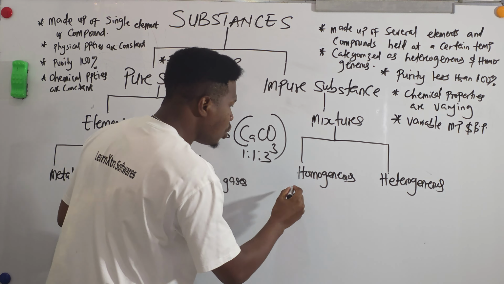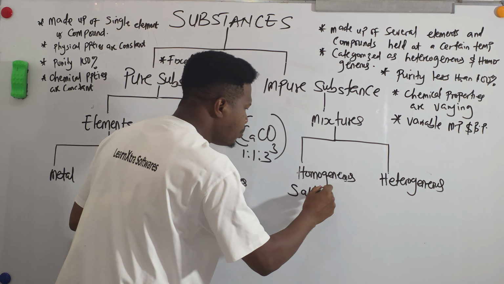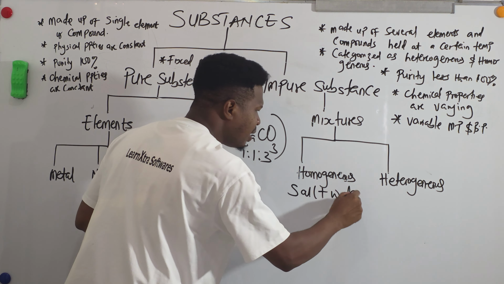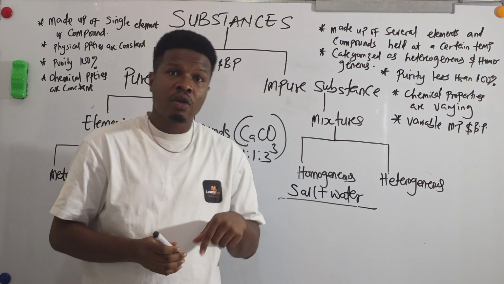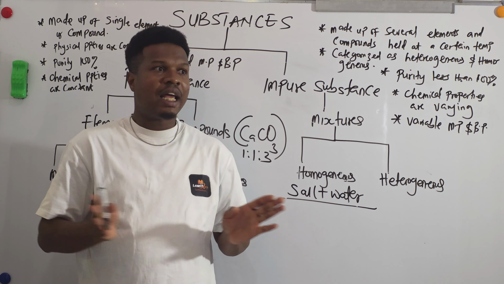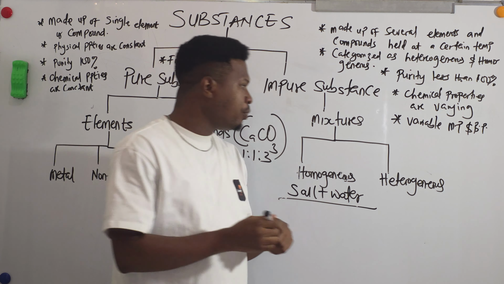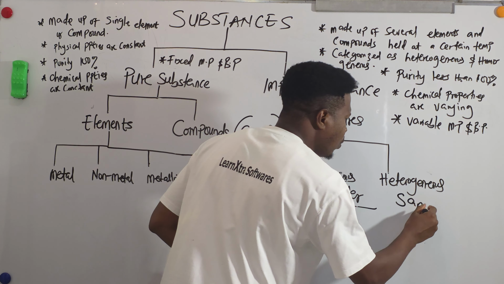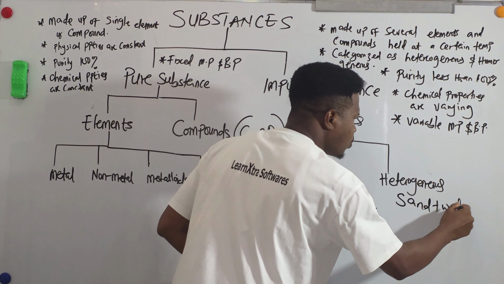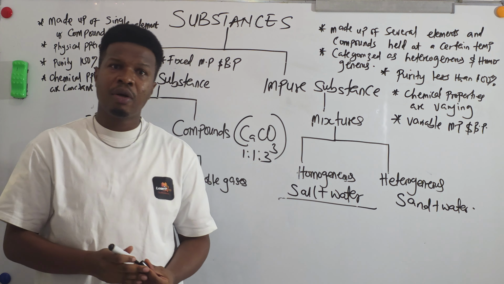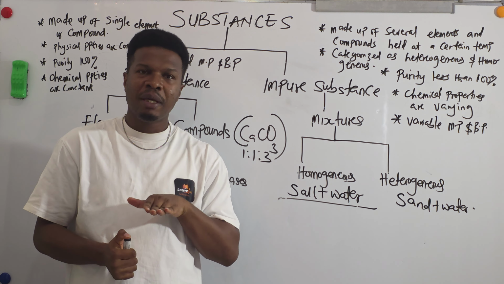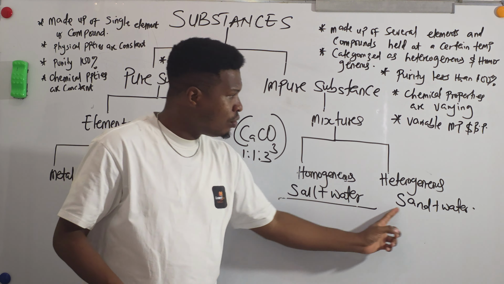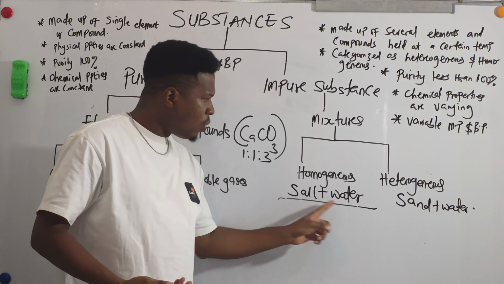Try this at home: put your salt and water together, and you will not even know there's salt in the solution. The solution becomes clear. But if you put sand and water together, you will notice the sand settles at the bottom of the container, forming a heterogeneous solution. So this one is a heterogeneous solution, and this one is homogeneous.